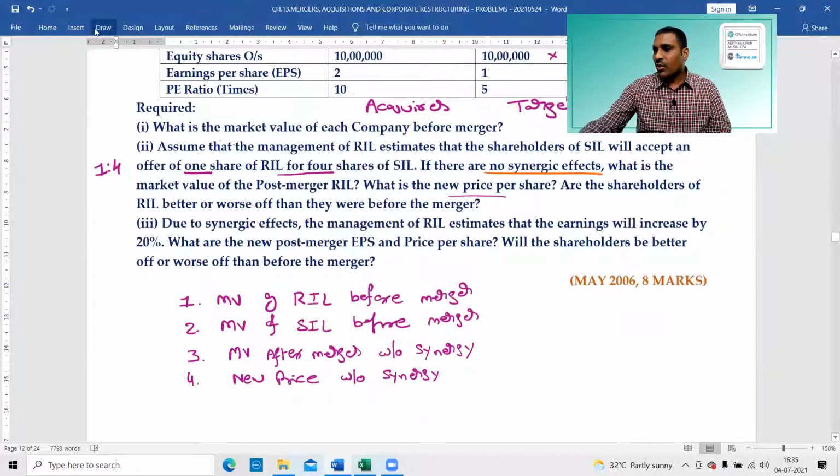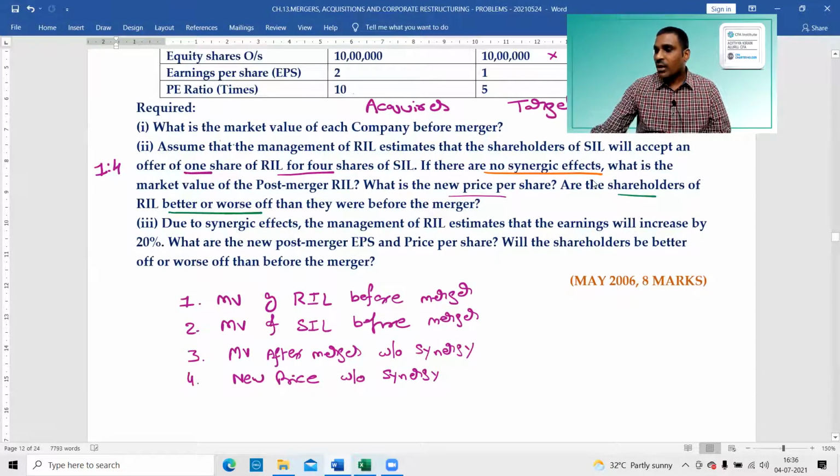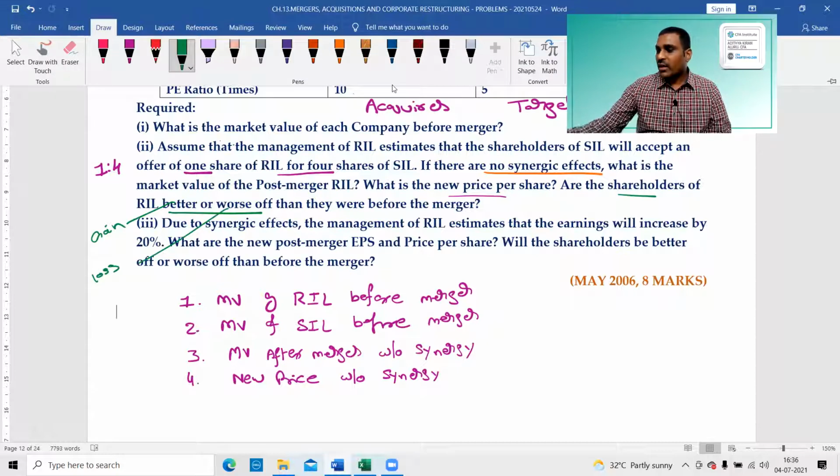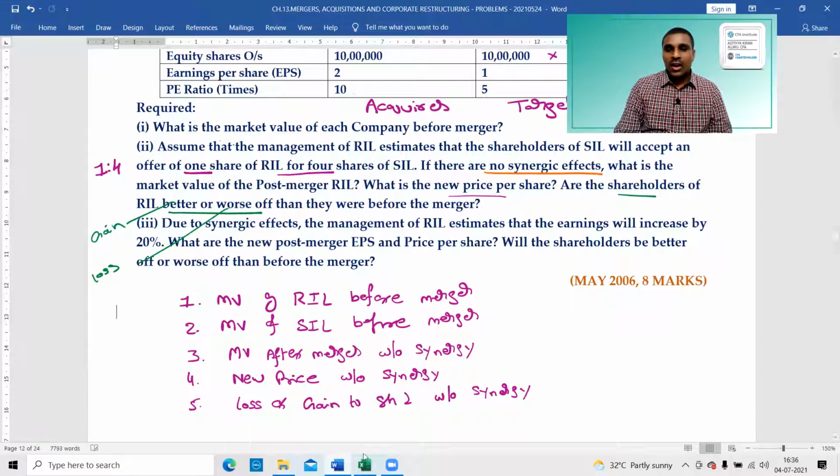Next, shareholders better off or worse off. Better means gain, worse means loss. Therefore, you have to identify loss or gain to the shareholders due to merger, without synergy benefits. These are all without synergy.